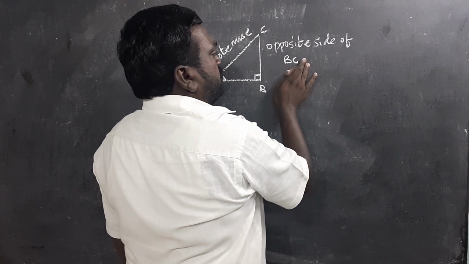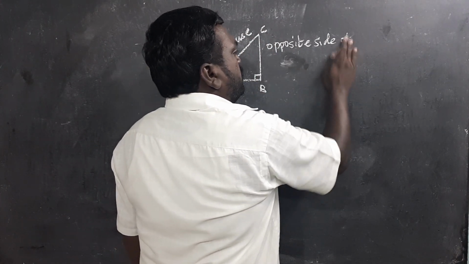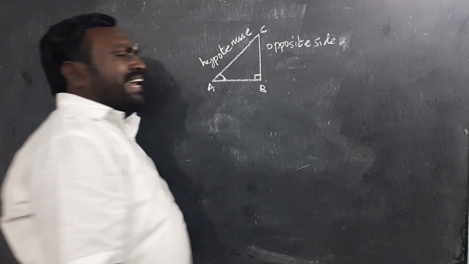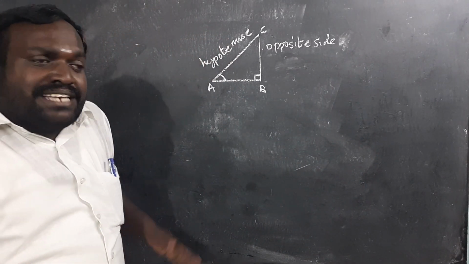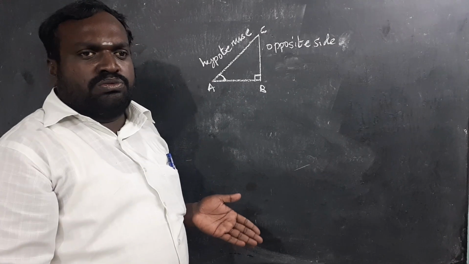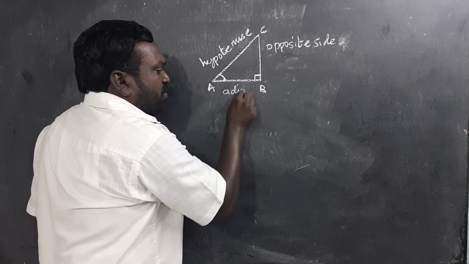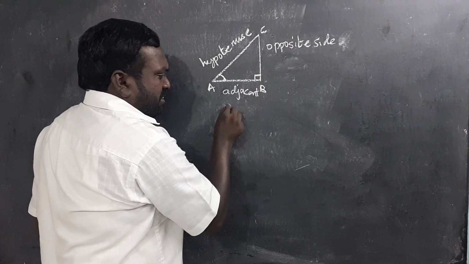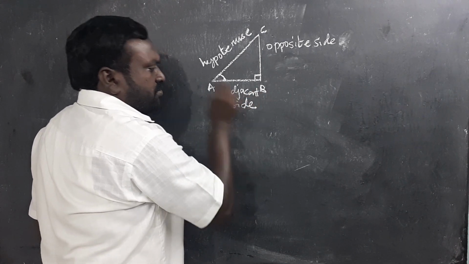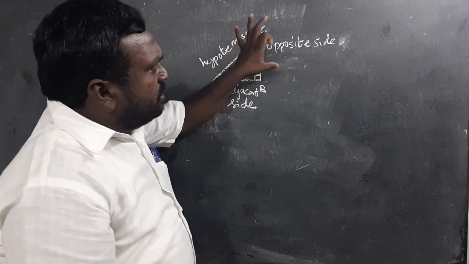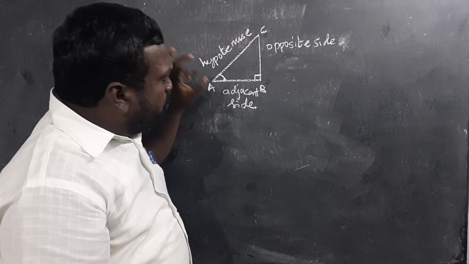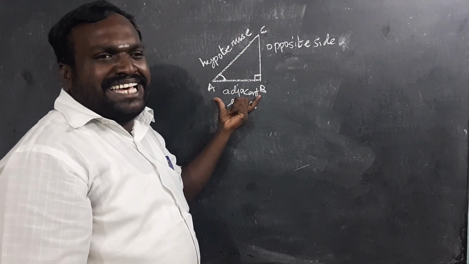Opposite side. Next, the side which is adjacent to angle A we call the adjacent side. So BC is the opposite side and AB is the adjacent side.